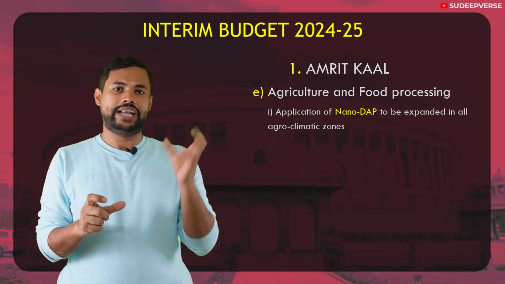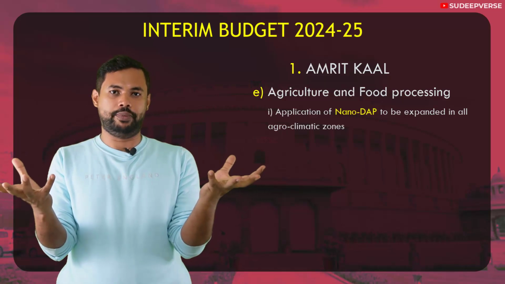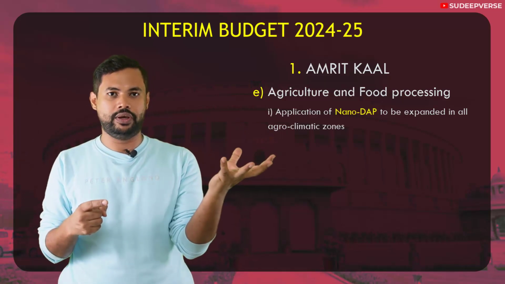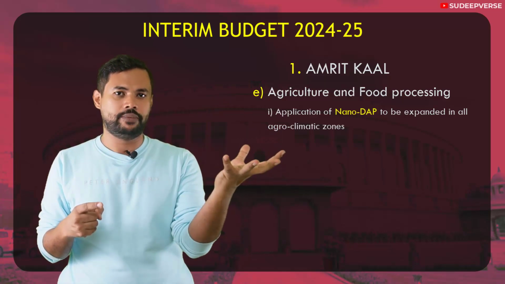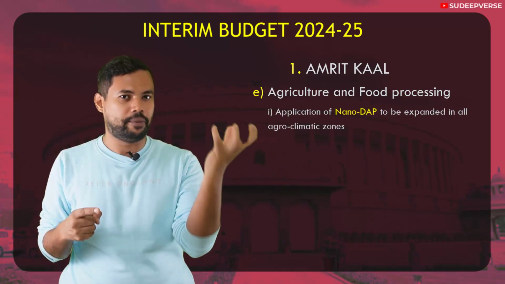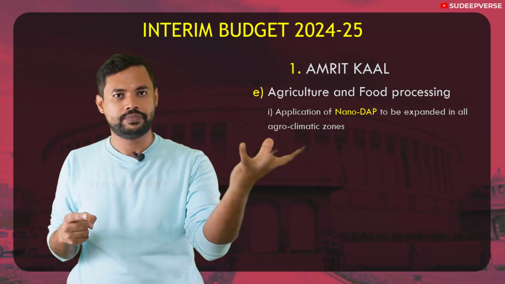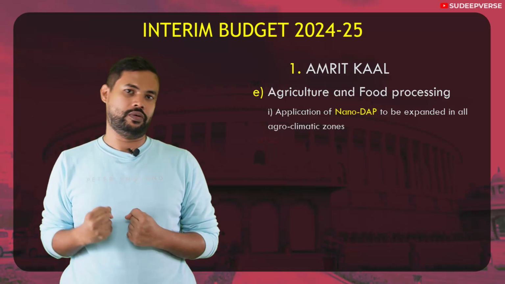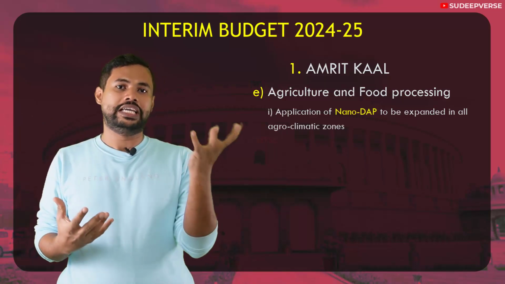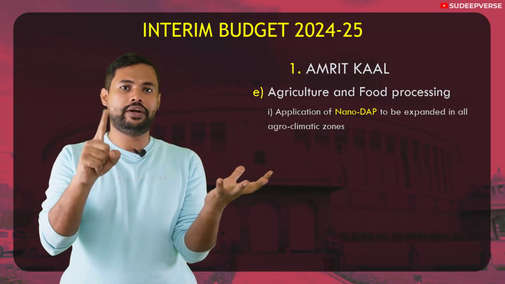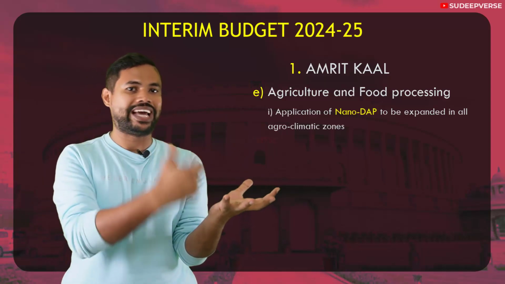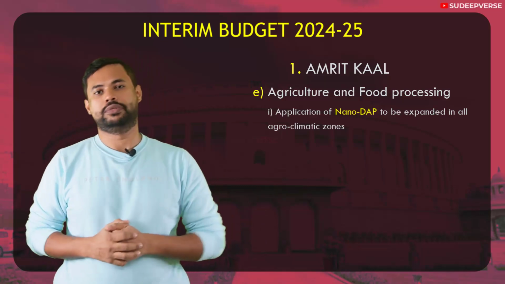Now, nano DAP and conventional DAP. Nano DAP uses nanotechnology, that's why they call it nano DAP. It is very efficient. It helps in effective absorption of nutrients by plants, whereas conventional DAP is very diffused and ineffective. So the government is focusing on incentivizing nano DAP, one, to reduce the cost of subsidies on fertilizer, and two, to improve the agricultural productivity of the farmers.